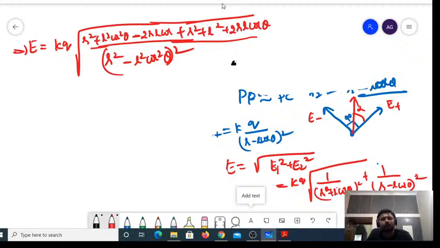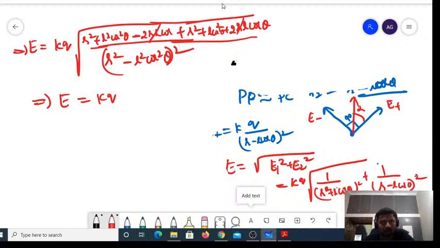Now, if you simplify all those things, this E would become equal to K into Q, cos square theta is minus, of course, minus 2RL plus 2RL will get cancelled. R square plus R square is 2R square, plus 2L square cos square theta is there, obviously, right?